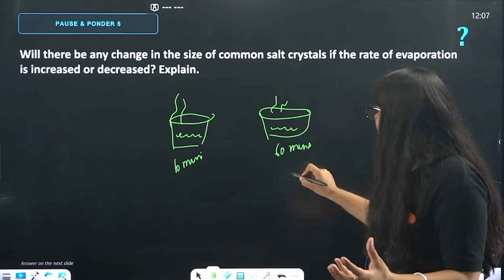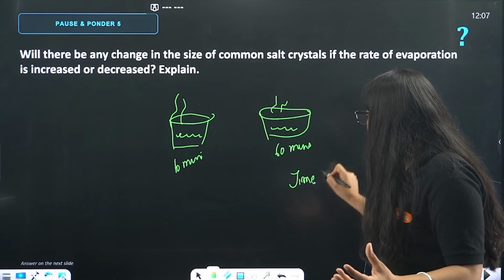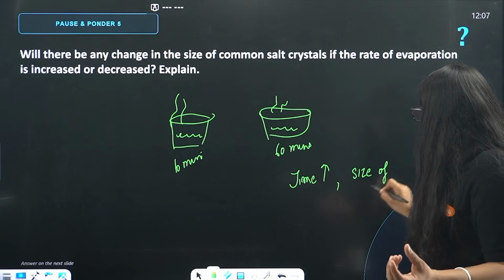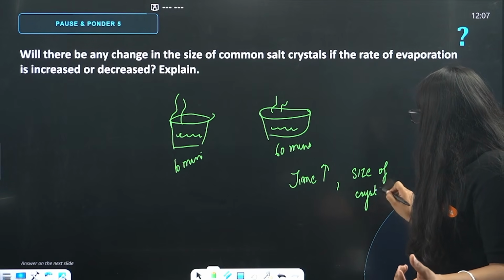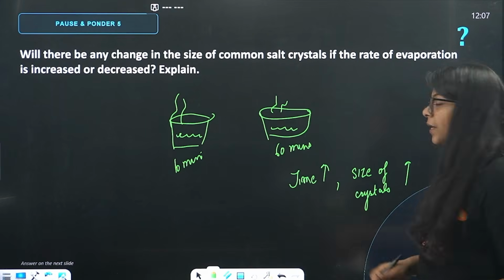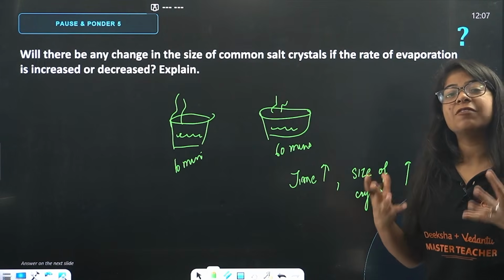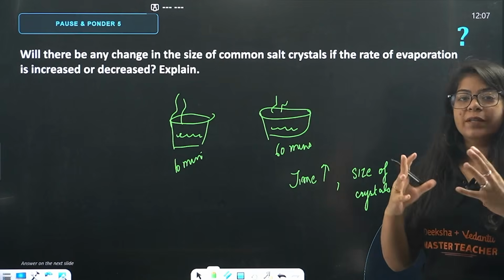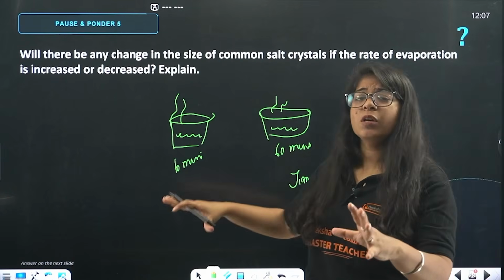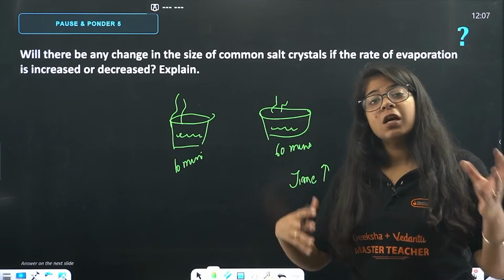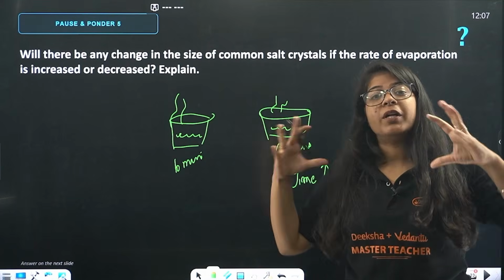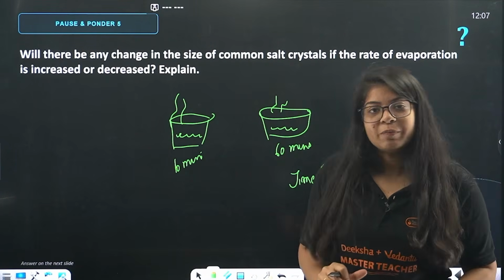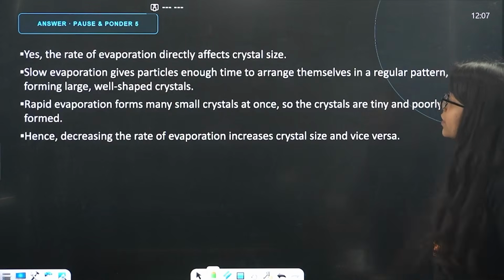So, when you give it enough time, the size of the crystals will be bigger, because they get enough time to arrange themselves in a pattern, they get enough time to come together. But if you force the excess water to get evaporated to form the crystals, they just adjust anywhere and small crystals will be formed. Done? So, what's the answer?